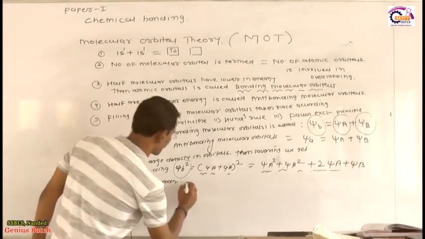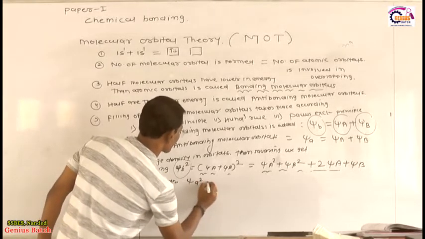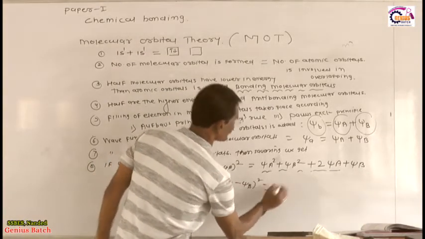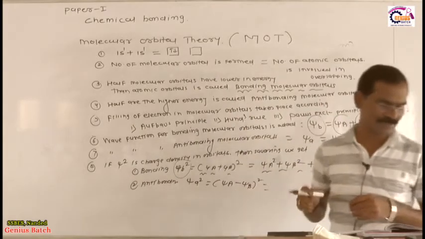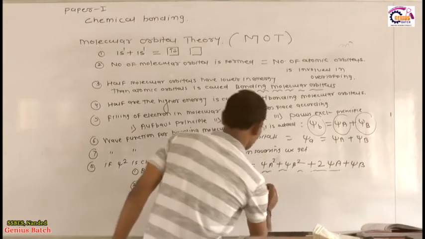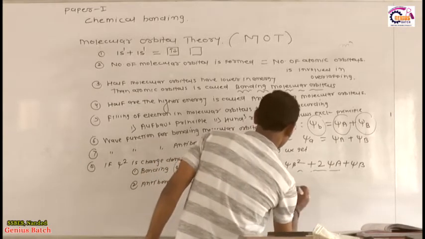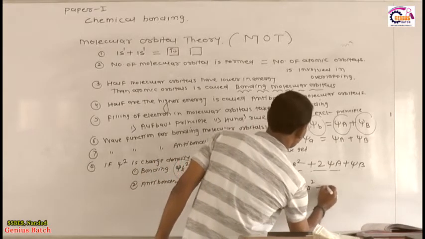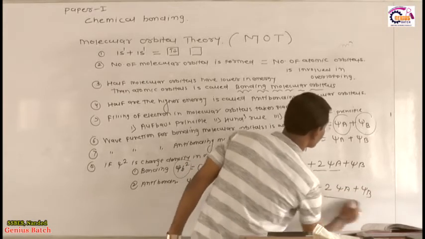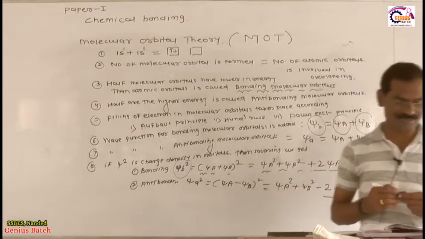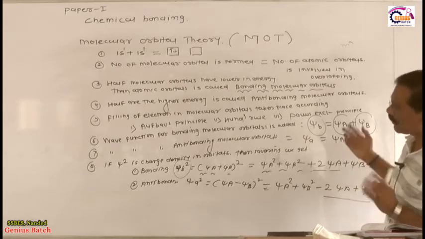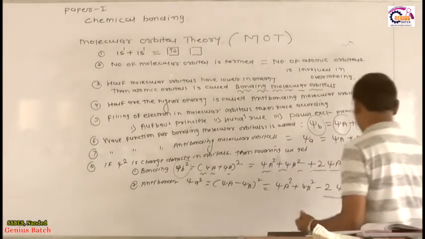Now what's happening in the anti-bonding orbital? Psi a square is equal to psi a minus psi b, squared. Is it okay? How do we write psi a minus psi b square? It becomes psi a square plus psi b square minus 2 psi a psi b. Now the area is decreased by 2 psi a psi b, and this is not an effective overlapping. The bond formed by the anti-bonding orbital is less stable.